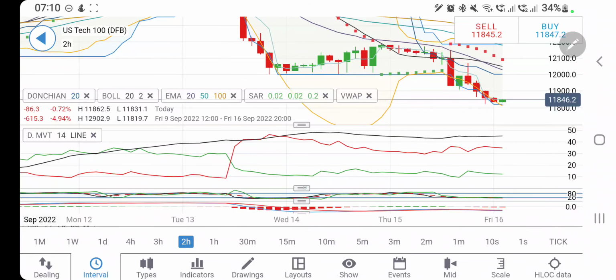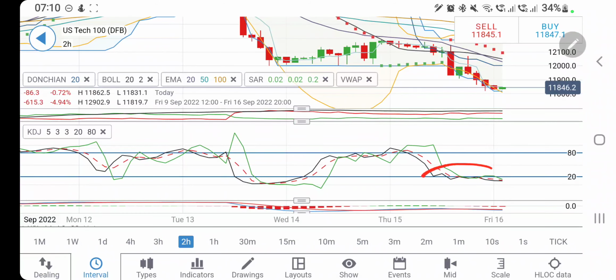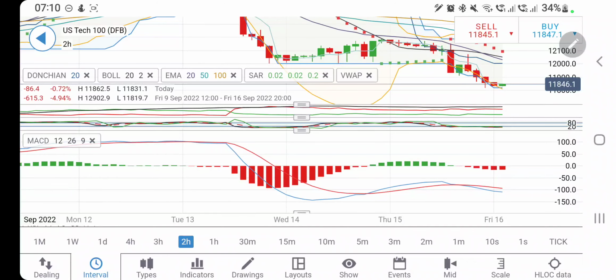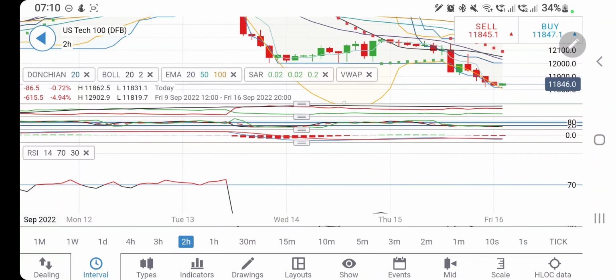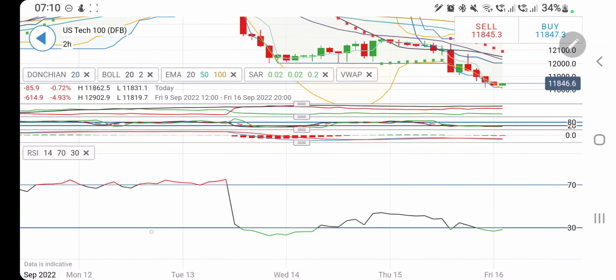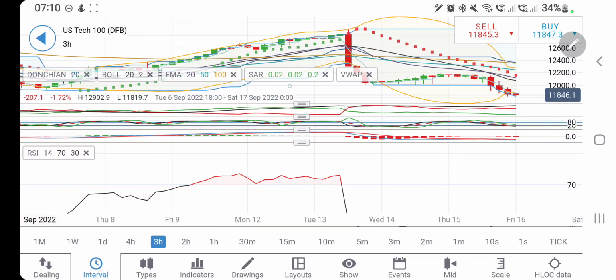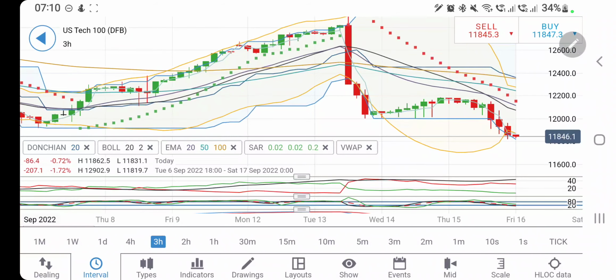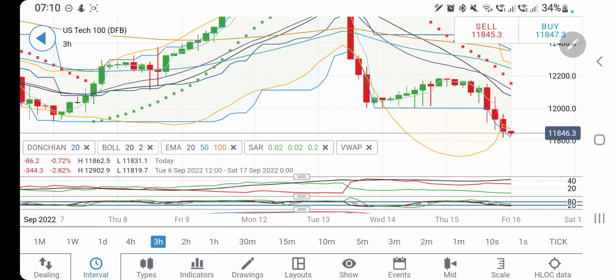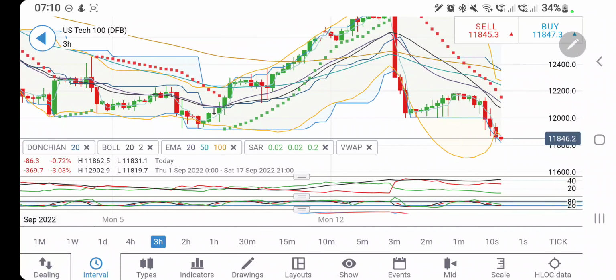Directional movement is bearish, it is divergent. Stochastic is oversold. MACD is divergent and bearish here. And if you look at the RSI, it is oversold on the 2 hour charts, indicating that it has seen the oversold zone. Possibility of a reversal exists.